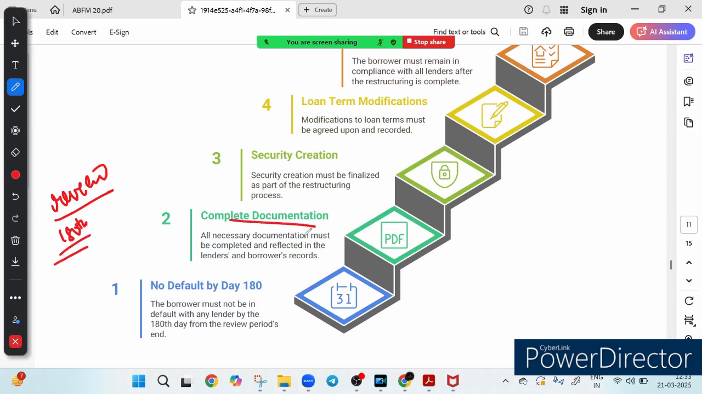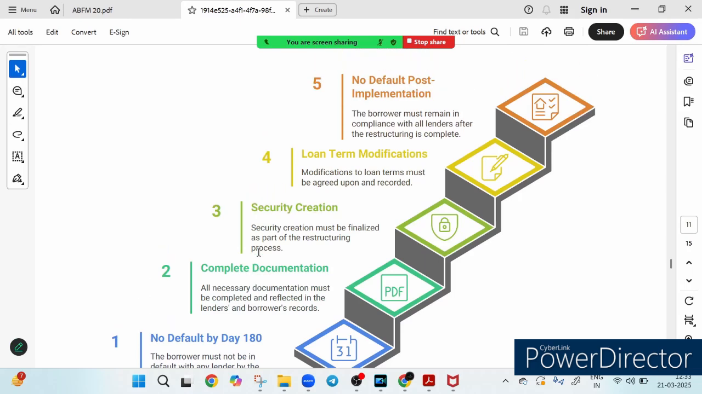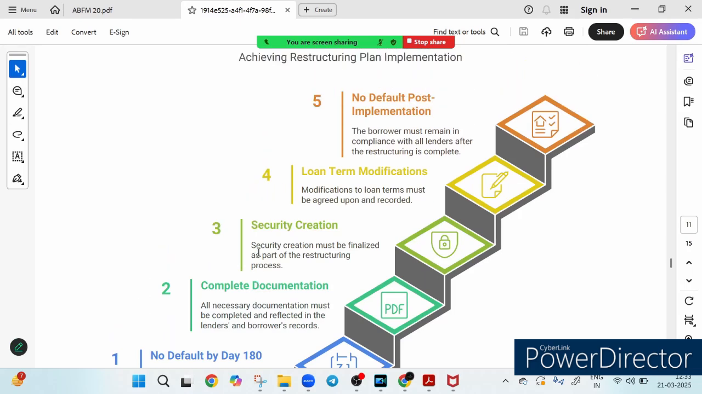The second thing is to complete the documentation, meaning all necessary documents must be prepared, signed and recorded to reflect the restructuring terms in both lender and borrower records. The third thing is security creation. Any collateral or security requirement must be finalized as part of the restructuring process to ensure financial protection for the lender. And the fourth is loan term modification, which means all agreed changes in the loan terms, like interest rate and tenor, must be properly documented and accepted by all parties.